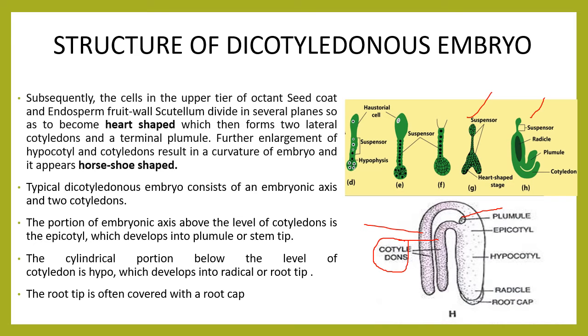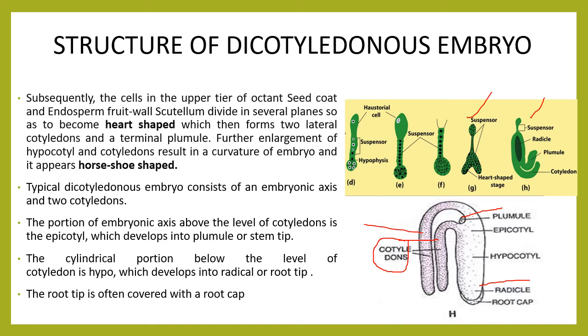The cylindrical portion below the level of cotyledon is the hypocotyl, which develops into radicle. This is the hypocotyl, which develops into radicle or root tip.